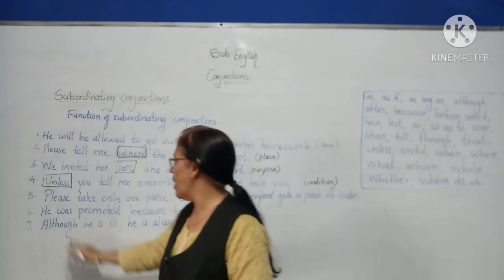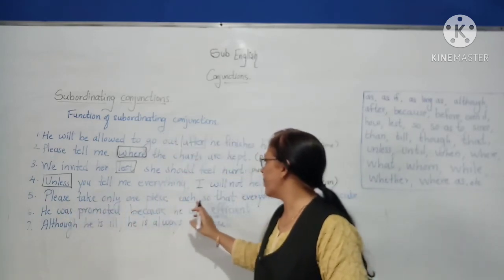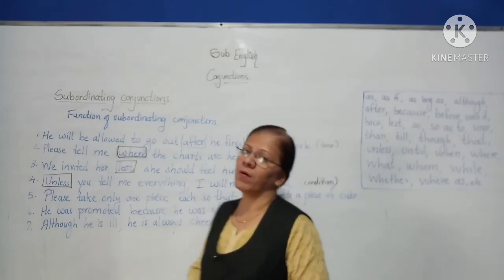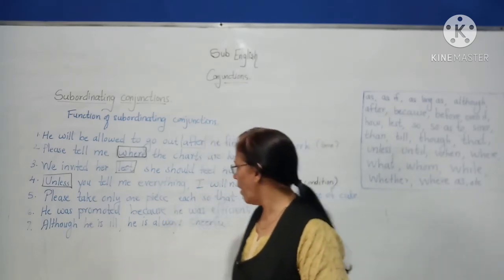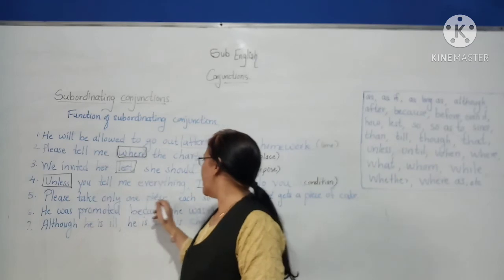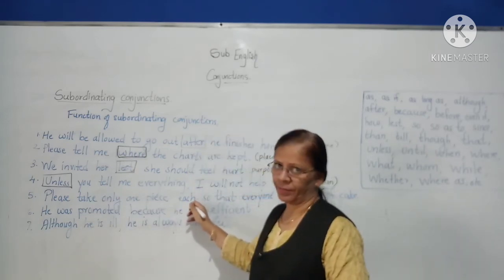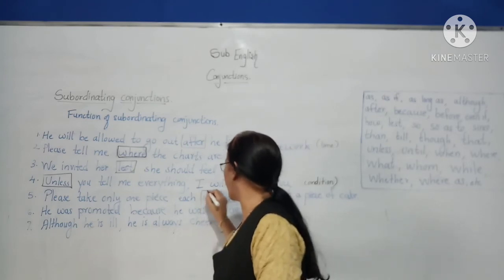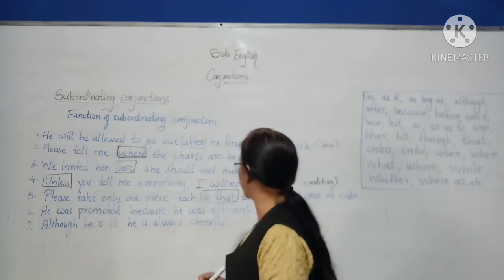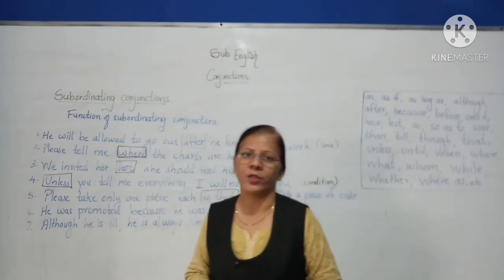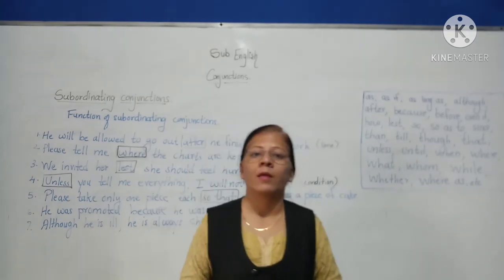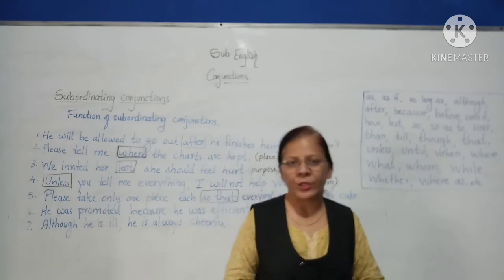Next example. Please take only one piece each so that everyone gets a piece of cake. So the conjunction is so that. What does it indicate? Cause and effect relationship.